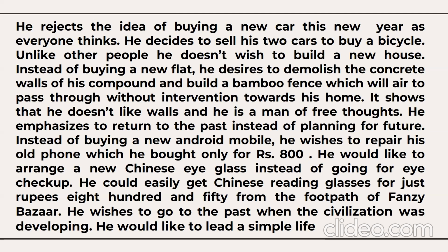Instead of building a new house, a new flat, he desires to demolish the concrete walls of his compound and build a bamboo fence which will allow air to pass through without any intervention towards his home. He'll get natural air, no cement boxes. It shows that he doesn't like walls and he's a man of free thoughts.